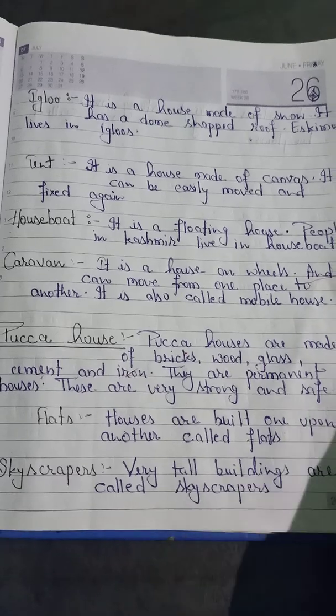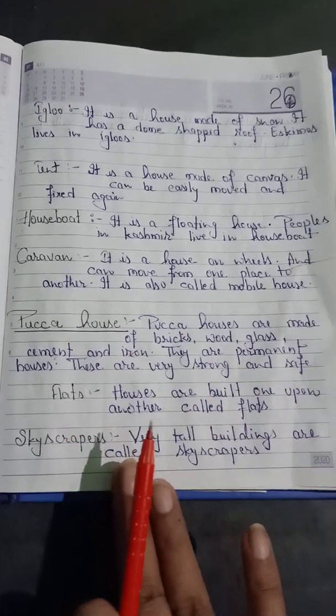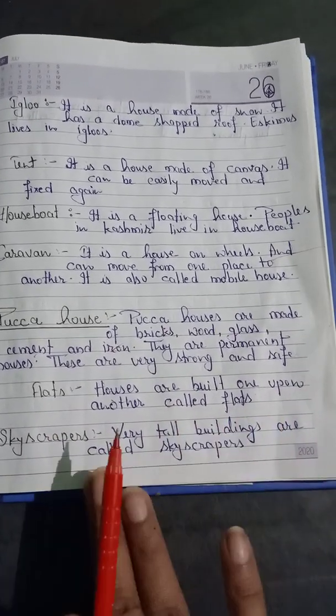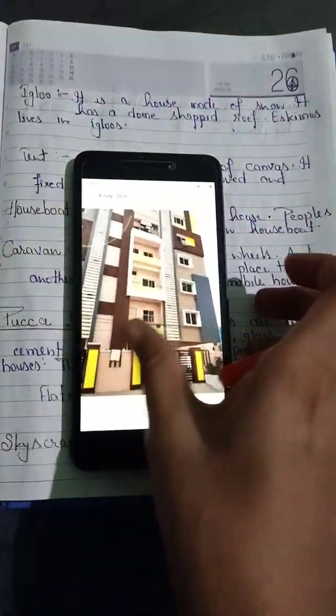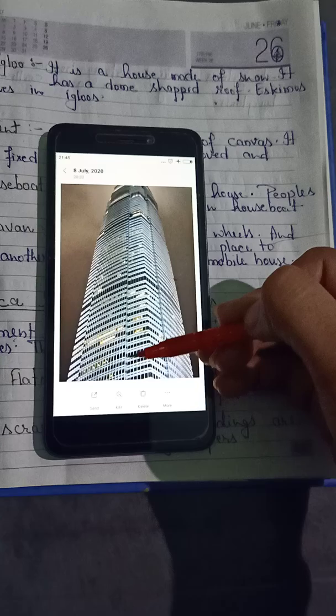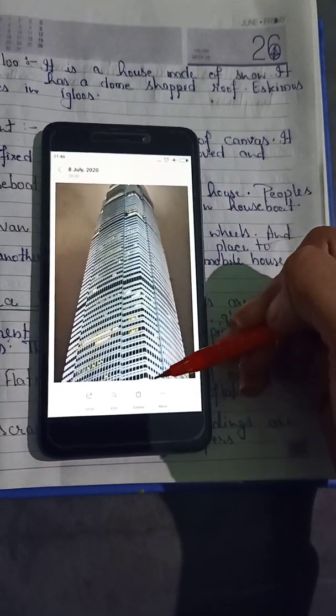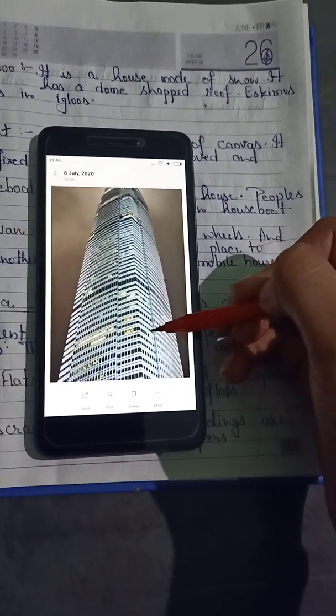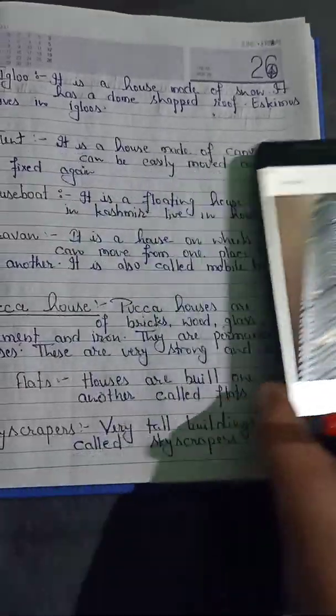They are called flats. Then skyscrapers, very tall buildings are called skyscrapers. You can see here it is a very tall building. So many families can live here. This type of very tall building comes under skyscrapers.